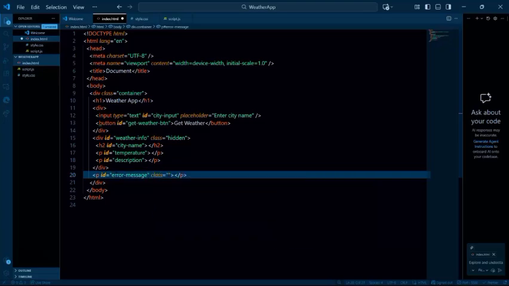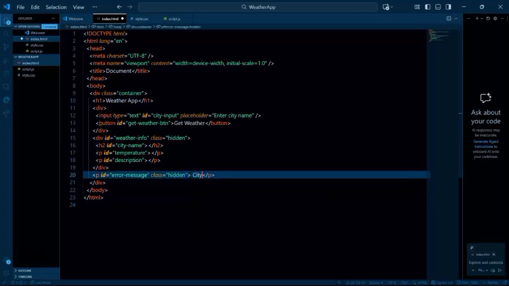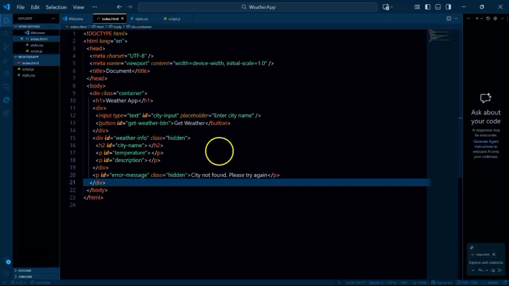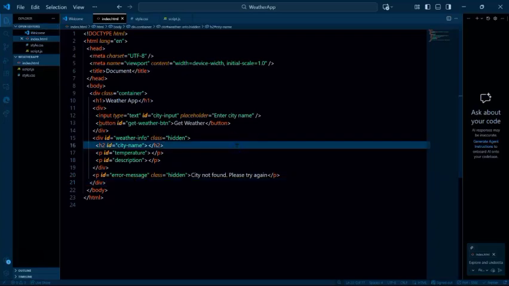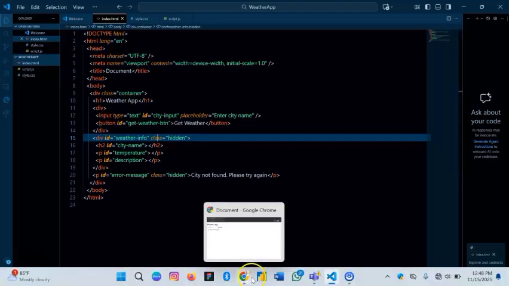The class should always be hidden. Of course, the essence of having this class hidden is when we start styling. You see how we can hide some of these things. By the end of the day, we're going to have something like city not found, please try again. So I think you are getting to the root of all of this. It's just a special method that we can always use, right? Another thing we want to do to ensure that we get all this right, so that we can start styling, is let's just check again and see what we've got.